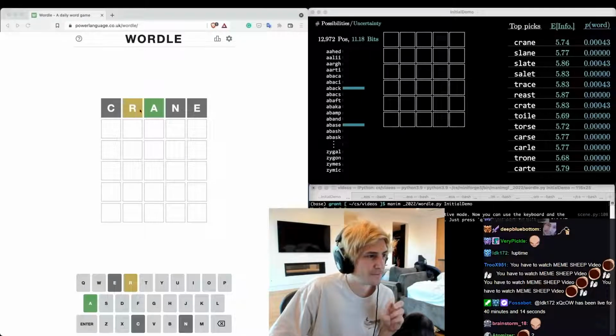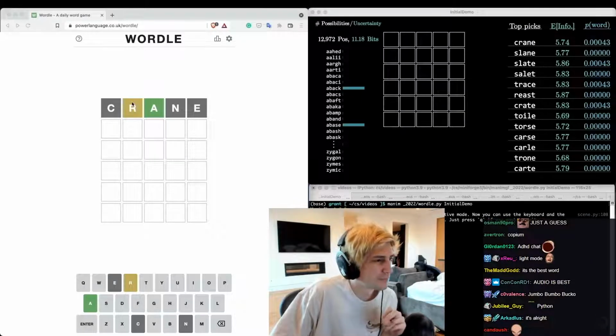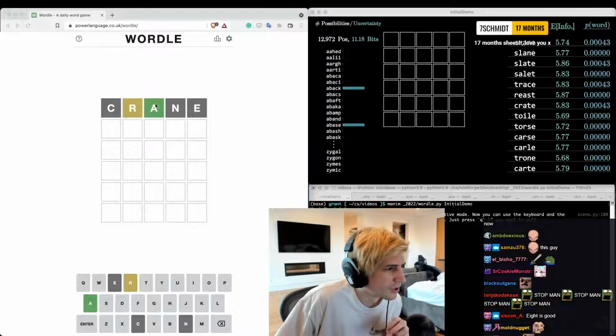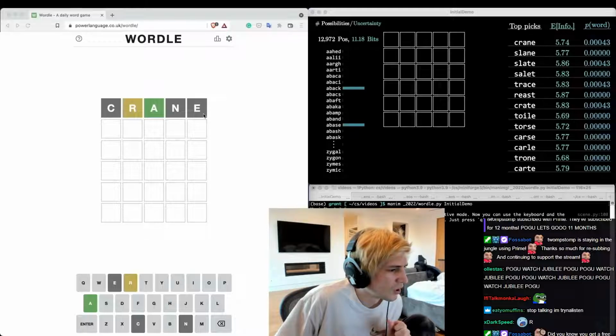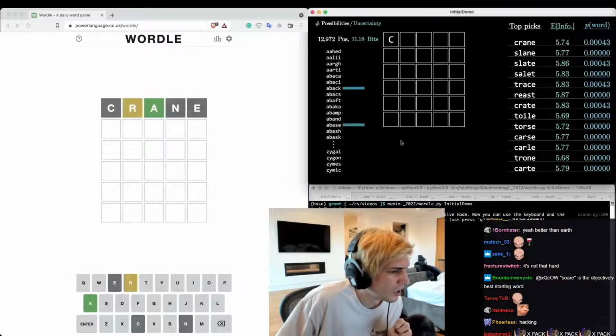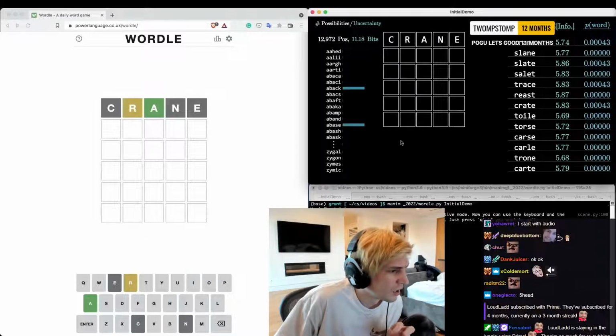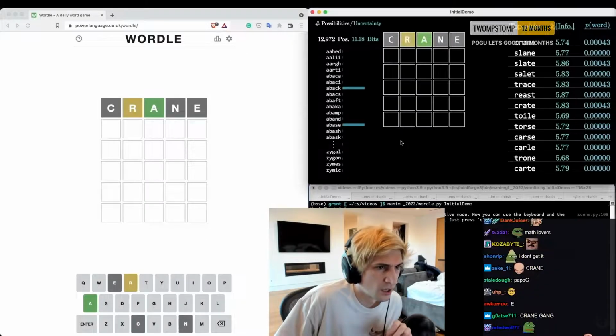The yellow box is telling me there is an R, but it's not in that position. The green box is telling me that the secret word does have an A and it's in the 3rd position. And then there's no N and there's no E. So let me just go in and tell the Wordlebot that information. We started with crane, we got gray, yellow, green, gray, gray.